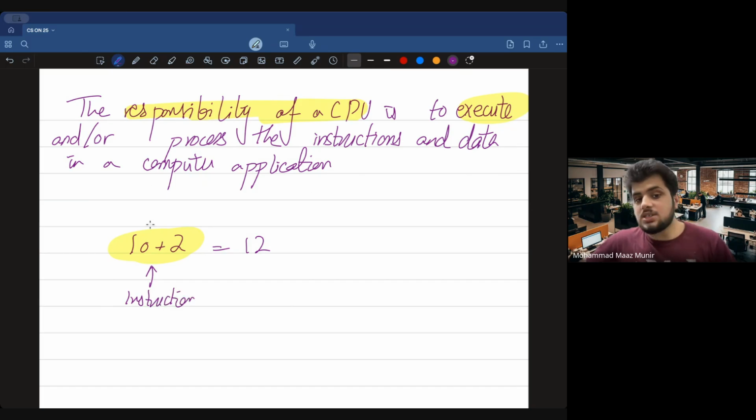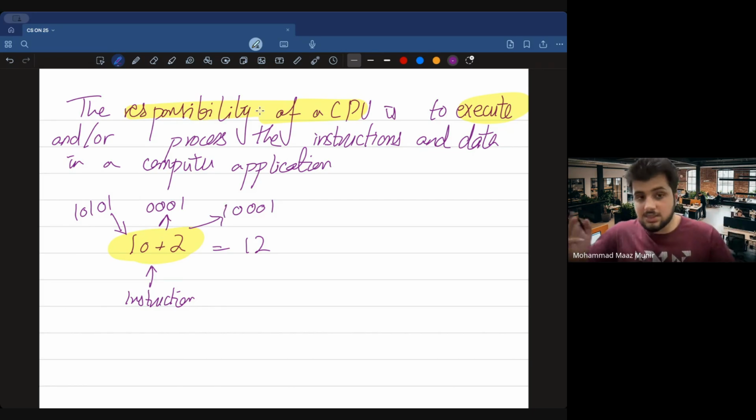What do I mean by processing? Processing means that I typed 10 plus 2 equals. It's not like the computer directly understands it the way I know that it's 12. The computer will be like, okay, what is 10? Okay, 10 was something like 10101 maybe. What is plus? Plus is 0001. What is 2? 2 is 0001. And maybe let's say one up here, for instance, just to give you guys an example.